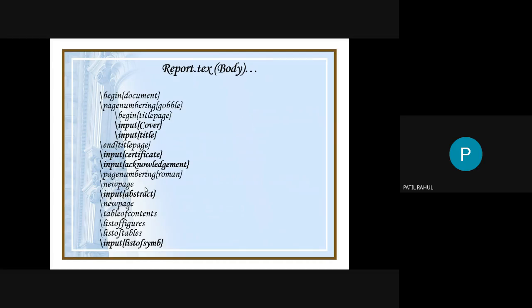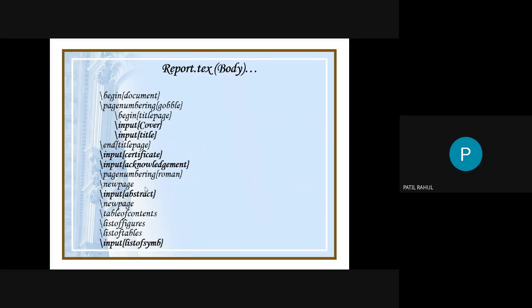Next line is the page numbering. So here you insert the page numbering global style. This is a very important point. If you are using Microsoft Word and you insert the page numbers and make your report, and then you go to your guide and the guide suggests something and some part is added to your report, then you come back to your room and add the parts.